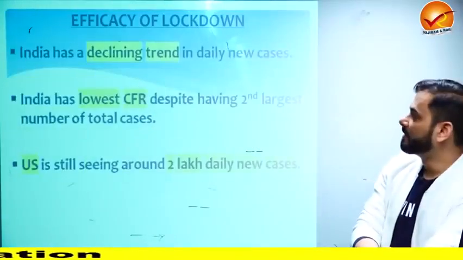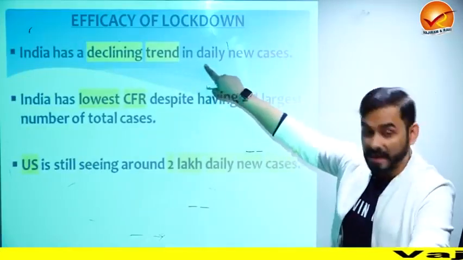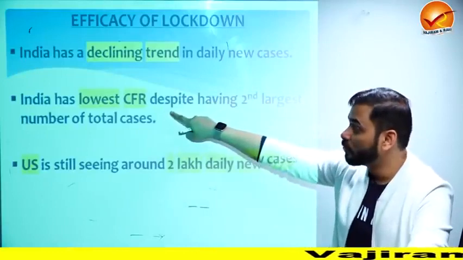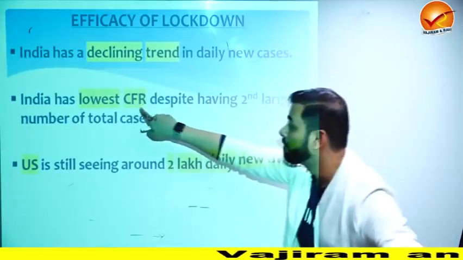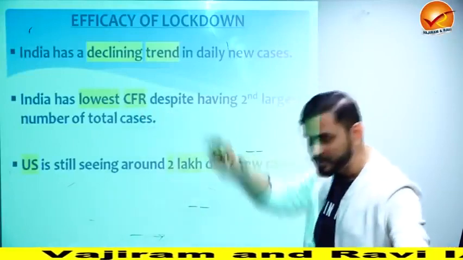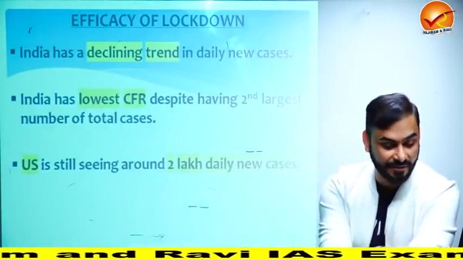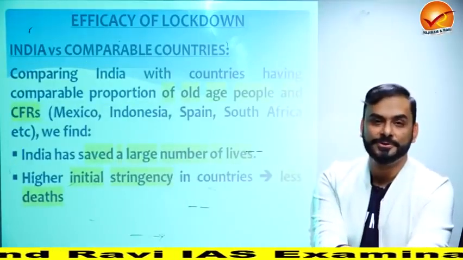And what are the results? The results today for India and US is this. So India has a declining trend. India has the lowest case fatality rate, which means number of deaths amongst the infected people. India has one of the lowest in the world. And US is still seeing around 2 lakh new cases every day. See, that's the problem with US.